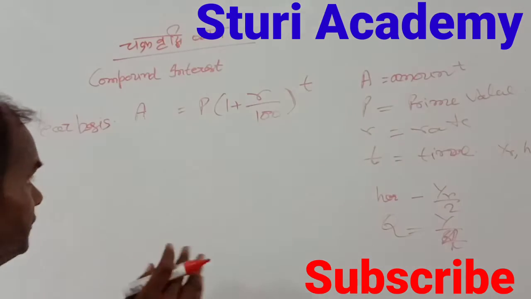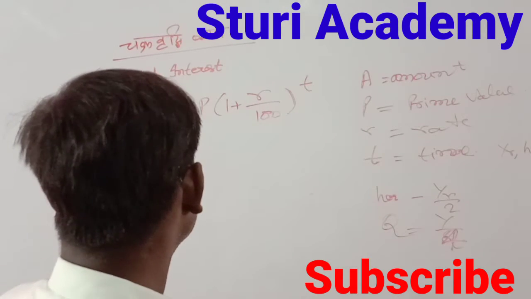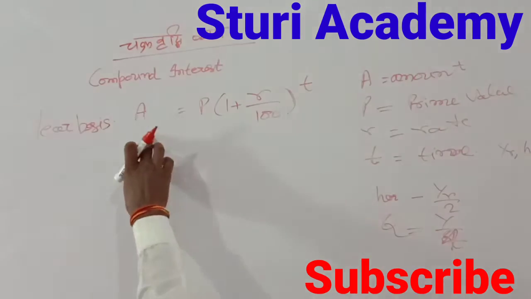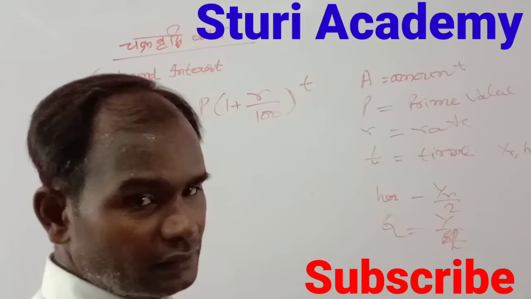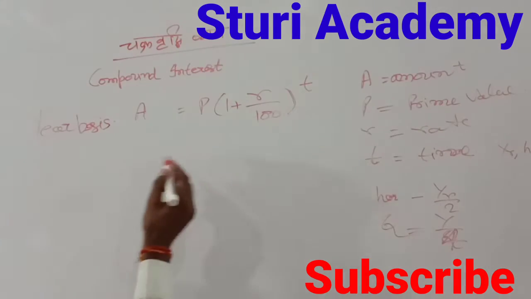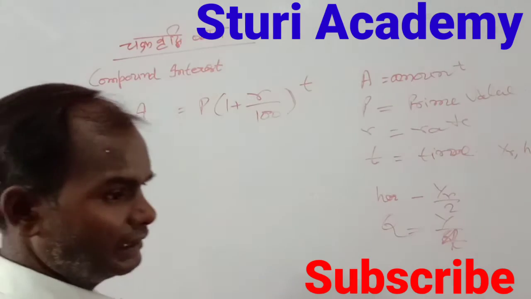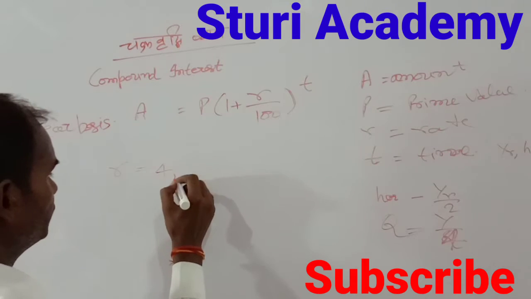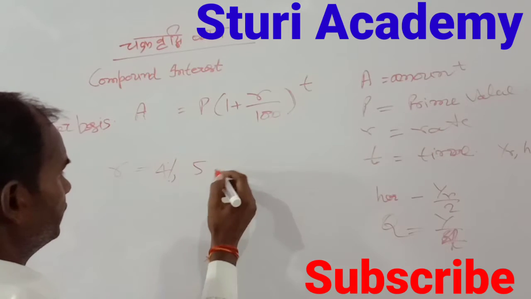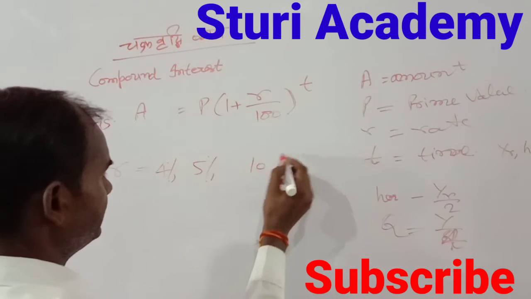Now we talk about one more question, year on year. Suppose the year-on-year rates of interest are 4, 5 and 10%.